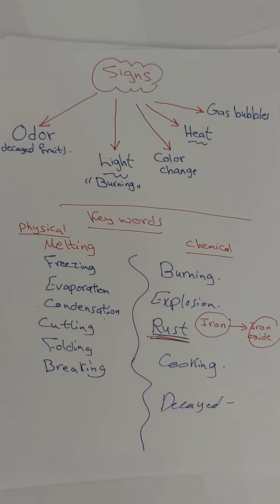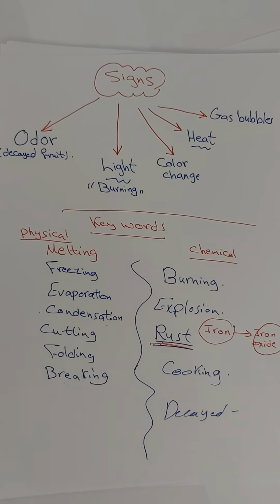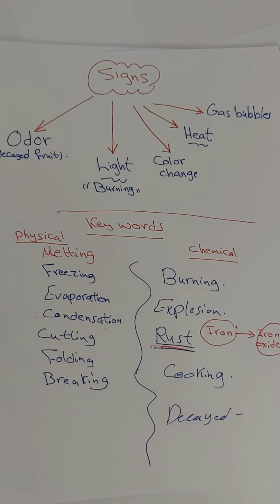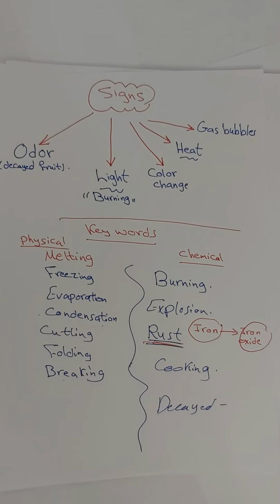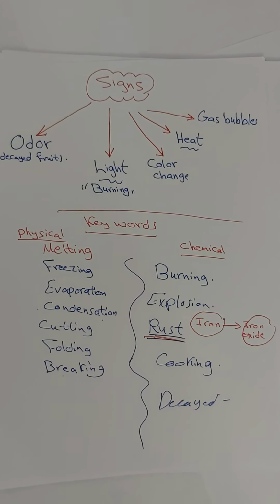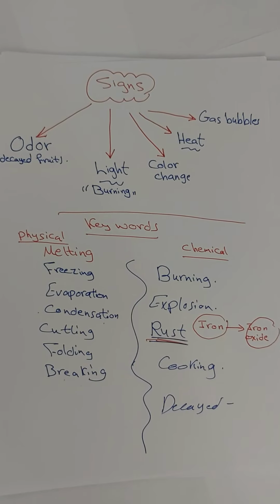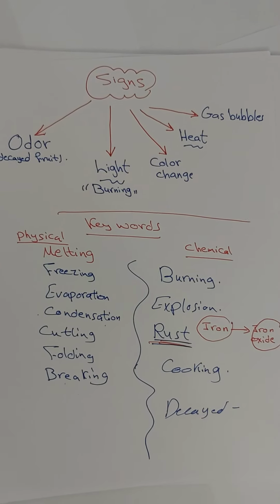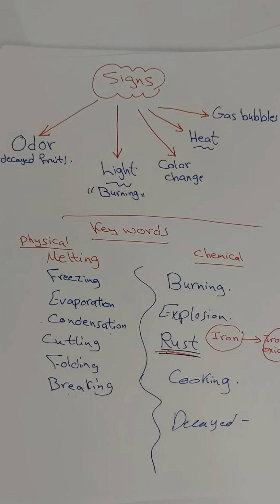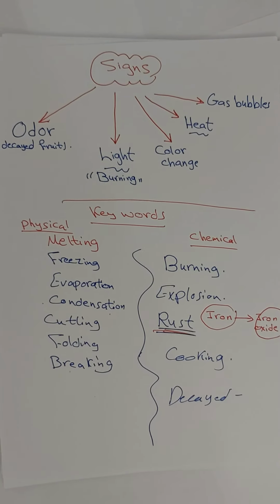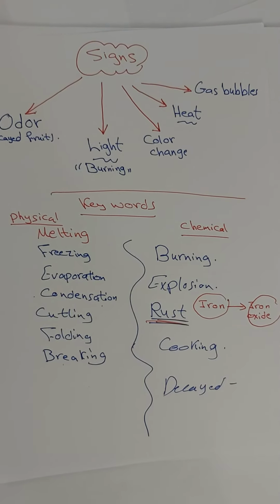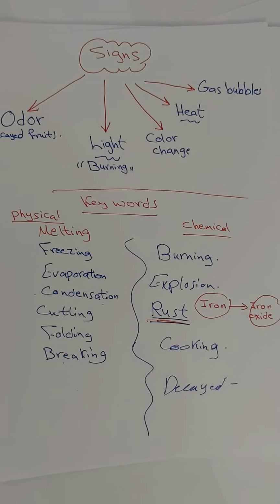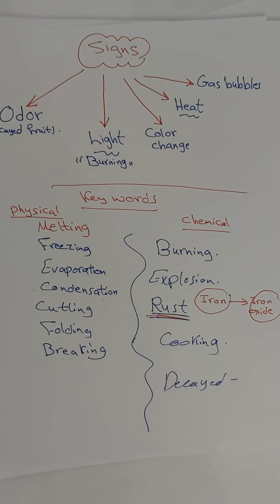So easy now. Our lesson today is related to the previous one. A chemical change is a type of change that makes a new substance or new substances. It changes the identity of substances, and we have signs to inform us about this type of change, like odor, light, color, heat, and gas bubbles. To differentiate whether a change is physical or chemical, it's easy. I said we have keywords like this.